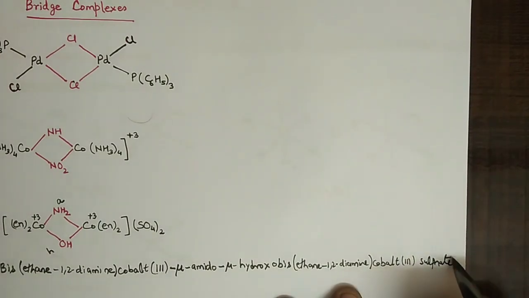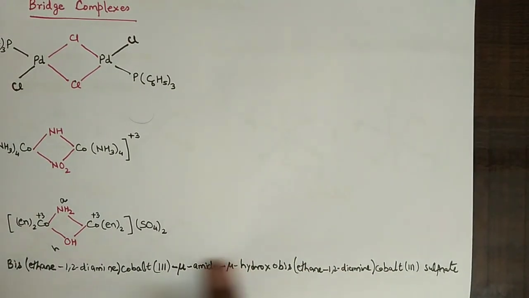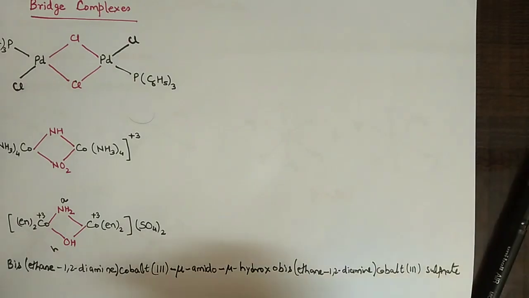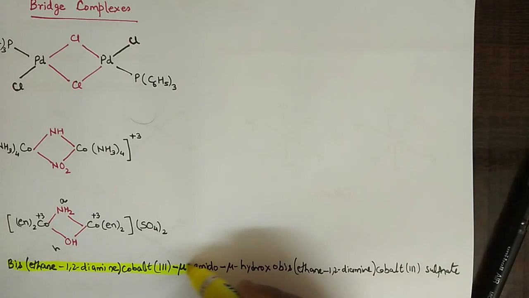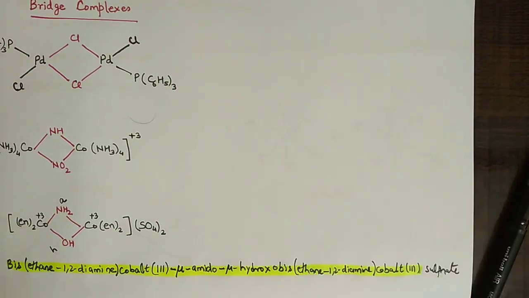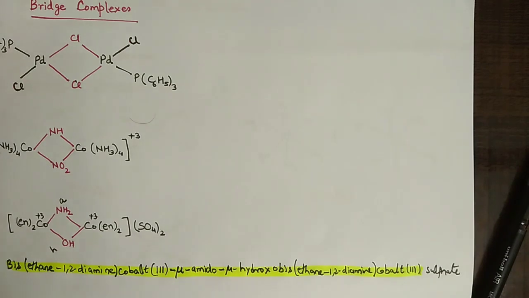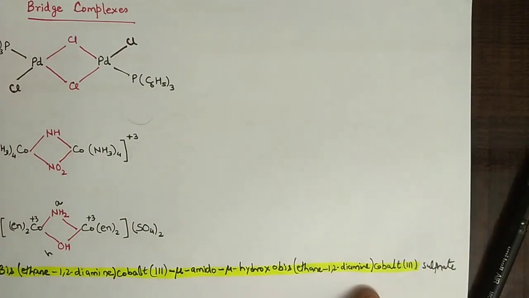So this is a single word, okay? Let us highlight the single word. This is a single word up to this. So whenever you have to write this compound in your exam, keep in mind of space always.